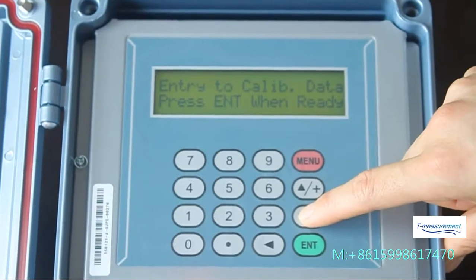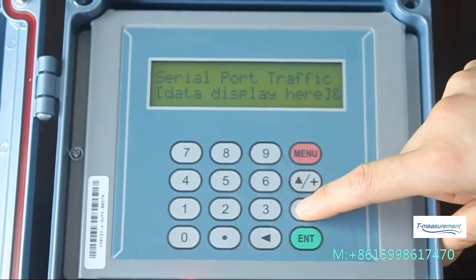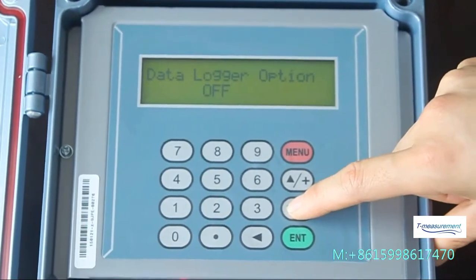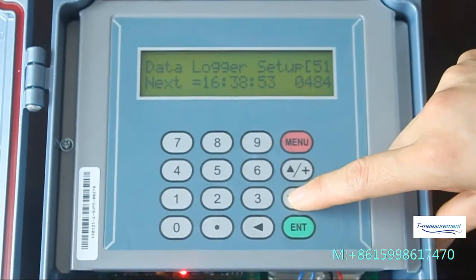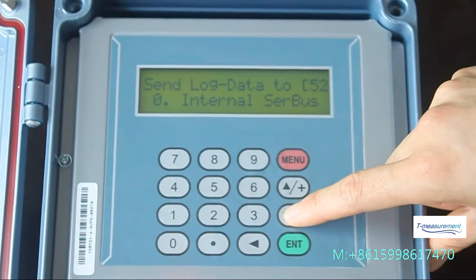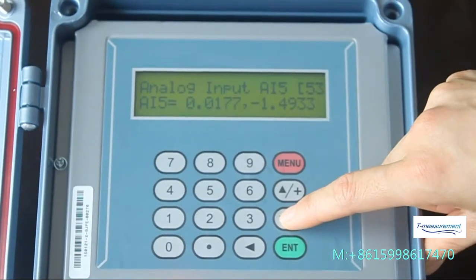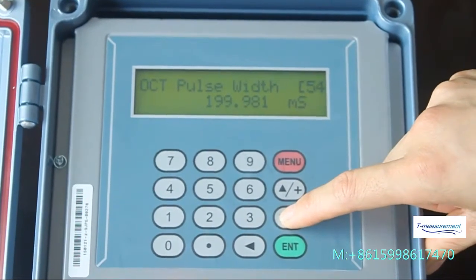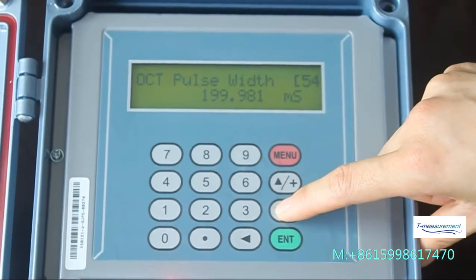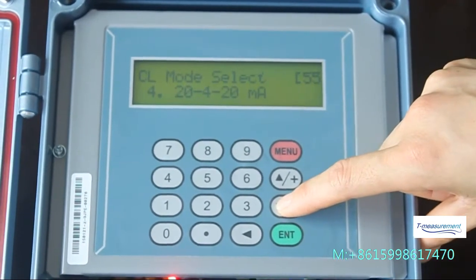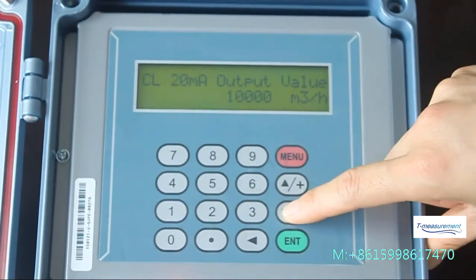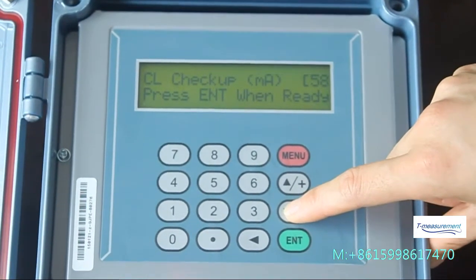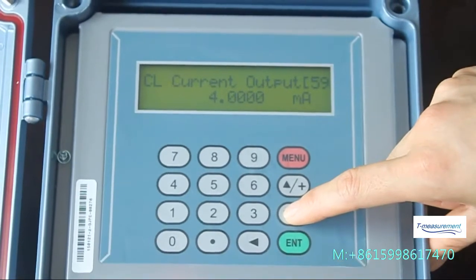entry to calibration date, serial port setup, data logger option, data logger setup, send log data to, analog input, LCD backlight, circle mode selection, circle output, circle check up, circle current output.